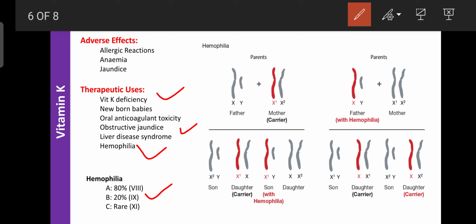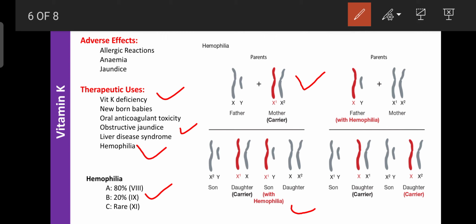Regarding the parents, if the father is not hemophilic and the mother is hemophilic, the mother acts as a carrier. Of their children, one son is free from hemophilia and the daughter acts as a carrier, and another son may suffer from hemophilia.